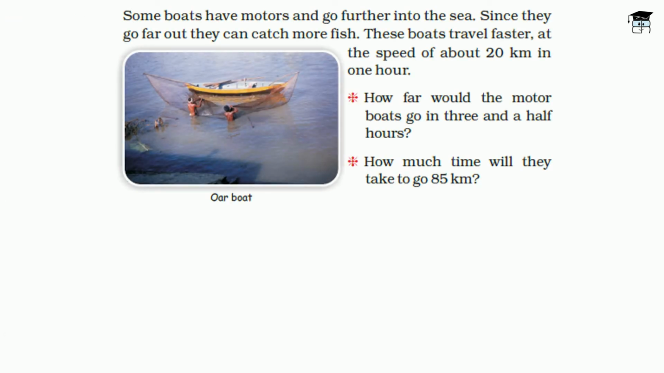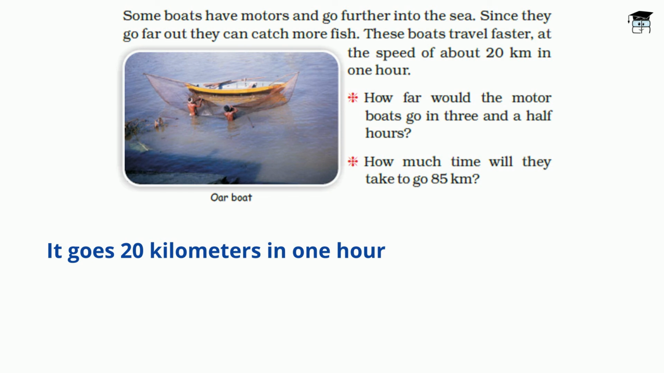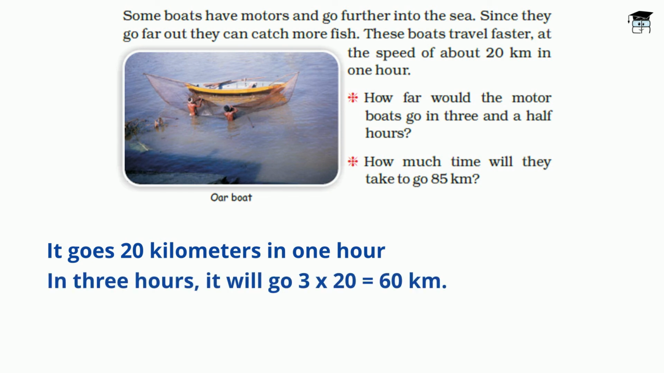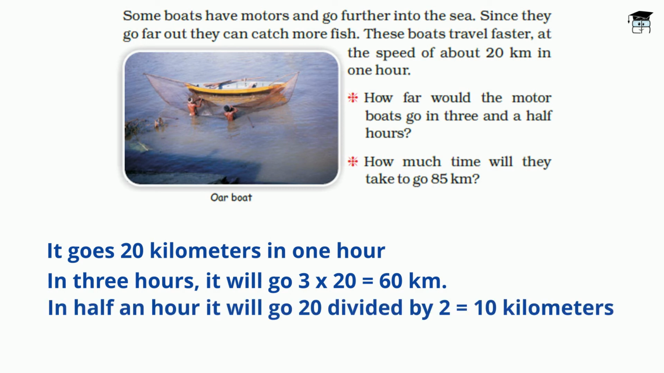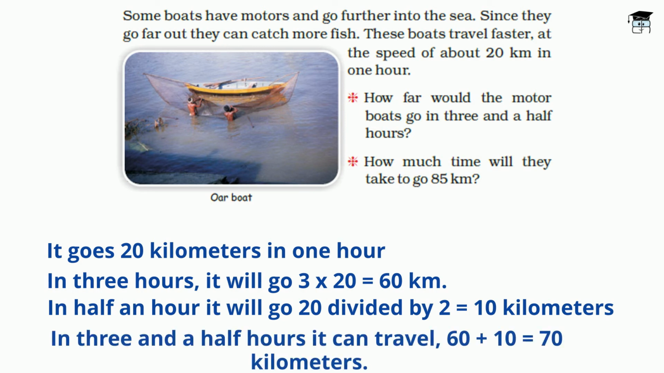So how far would the motor boat go in 3.5 hours? So it goes 20 kilometers in 1 hour. So in 3 hours, it will go 3 into 20 is equal to 60 kilometers. In half an hour it will go 20 divided by 2 is equal to 10 kilometers. Thus in 3.5 hours it can travel 60 plus 10 is equal to 70 kilometers.